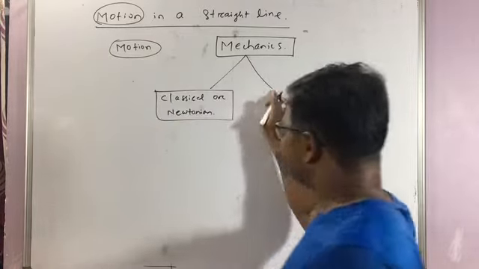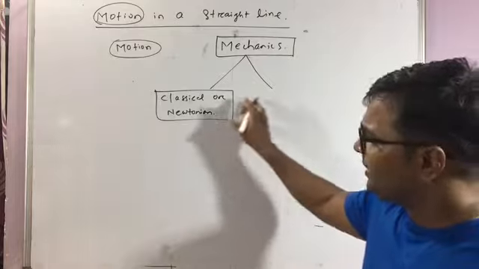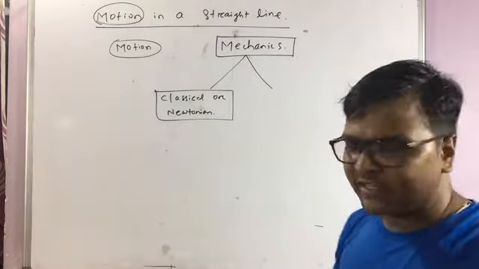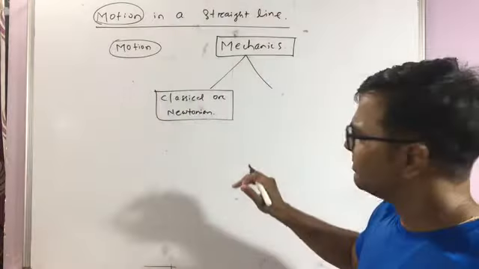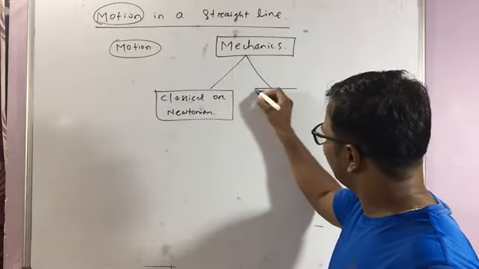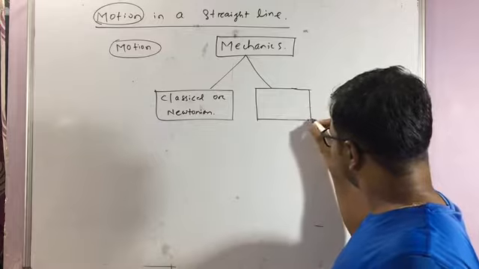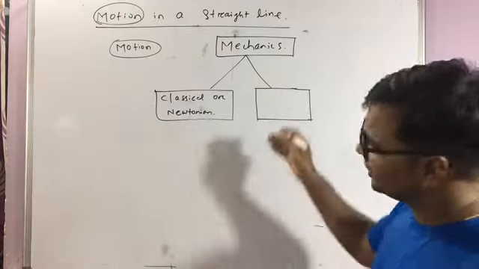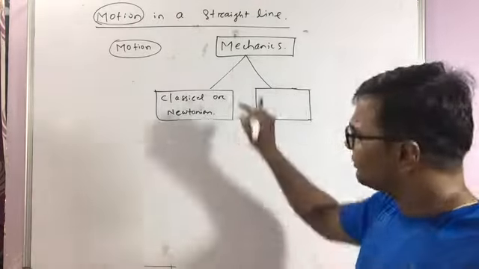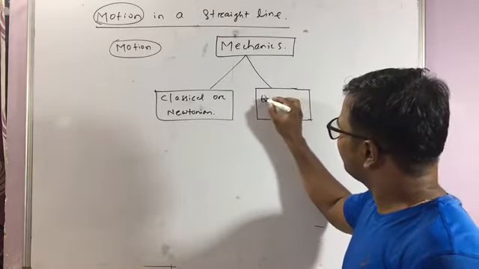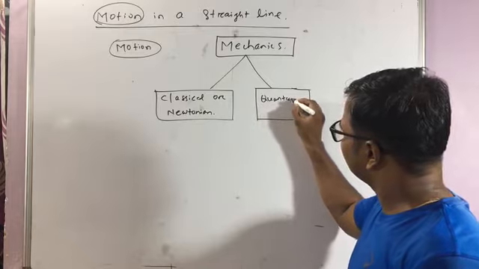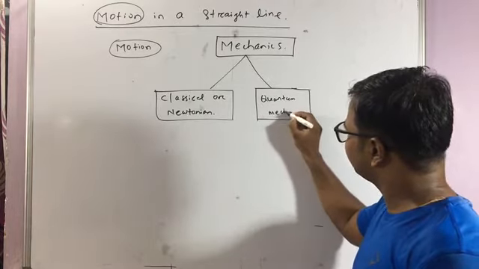The mechanics of the microscopic world and the macroscopic world that we are dealing with are different. The laws here cannot be applicable there. That's why whatever mechanics is studied for the microscopic world is a separate branch, and the laws are different from here. That mechanics is called your quantum mechanics.